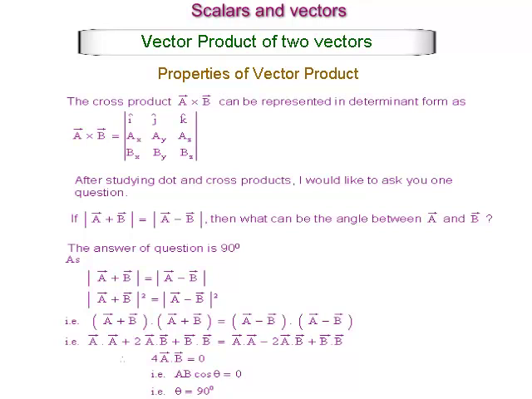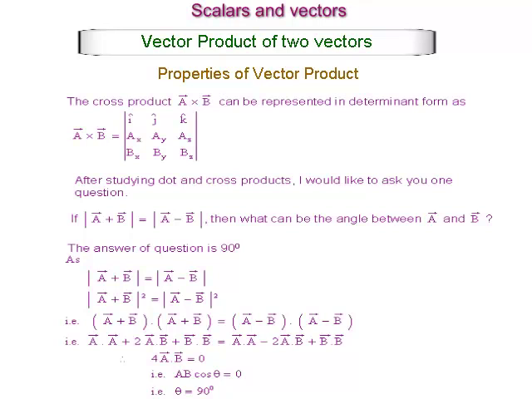After studying dot and cross products, I would like to ask you one question. If vector A plus vector B is equal to vector A minus vector B in magnitude, then what can be the angle between vector A and vector B? The answer of this question is 90 degrees, as magnitude of vector A plus vector B is equal to magnitude of vector A minus vector B. Vector A plus vector B whole square is equal to vector A minus vector B whole square. That is, vector A plus vector B dot vector A plus vector B is equal to vector A minus vector B dot vector A minus vector B.